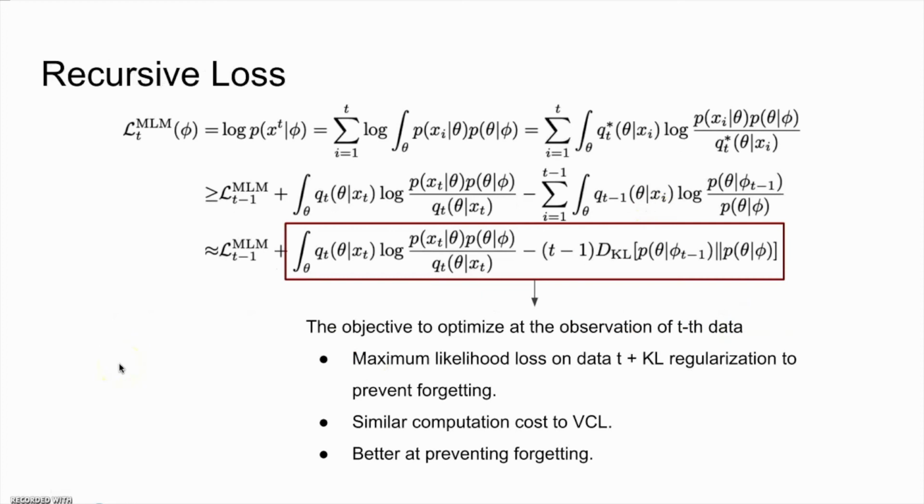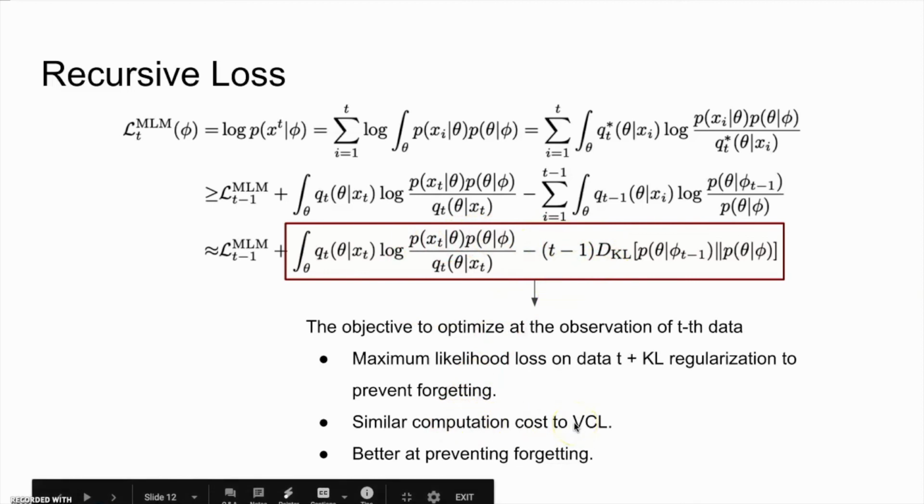In order to apply this method in continual learning, we developed a recursive loss of the meta parameter phi that does not depend on previous data. The idea is to divide this loss function of phi at time t into two parts, where the first part is simply the loss function at the previous time step, and the second part in the red box can be further divided into two terms, where the first term corresponds to a maximum likelihood loss on current data t, and the second part is a KL regularization that prevents forgetting. It's not hard to see that this recursive loss function has similar computation cost to VCL, and as we saw before in two figures, is better at preventing forgetting.